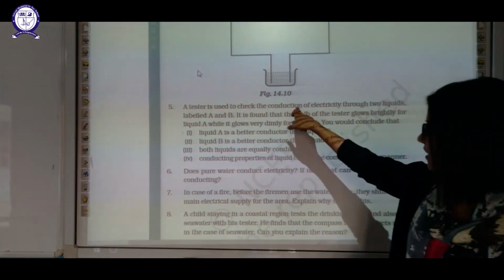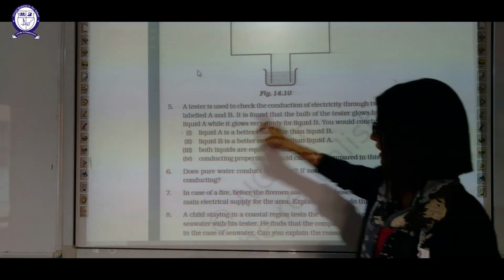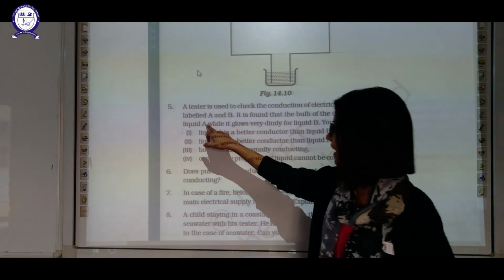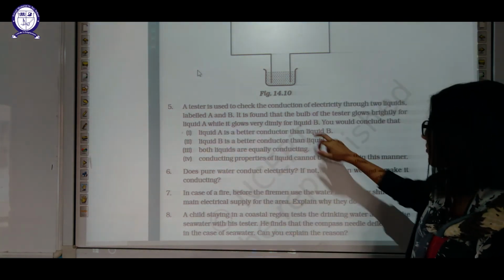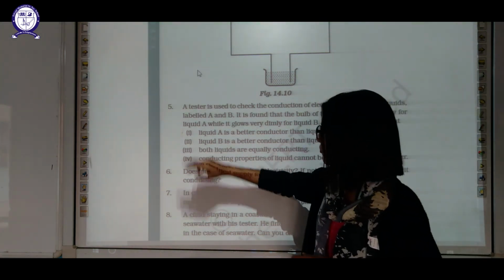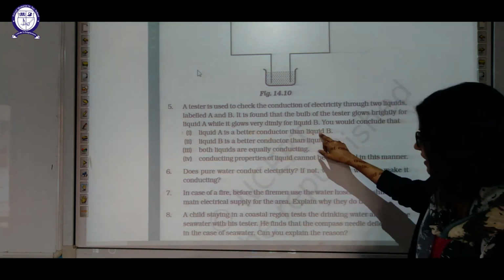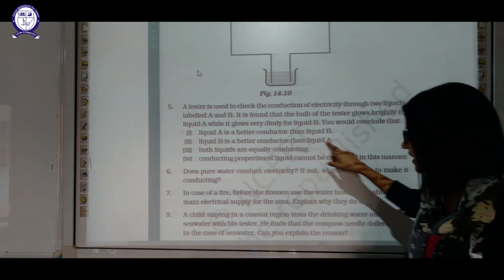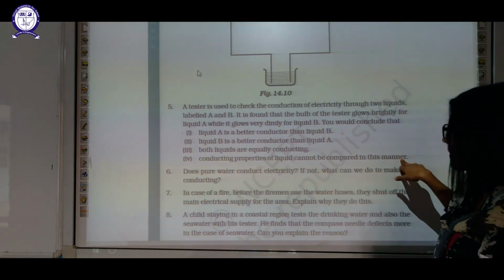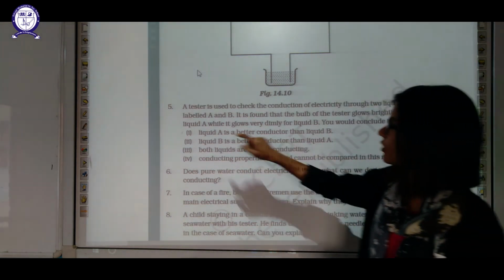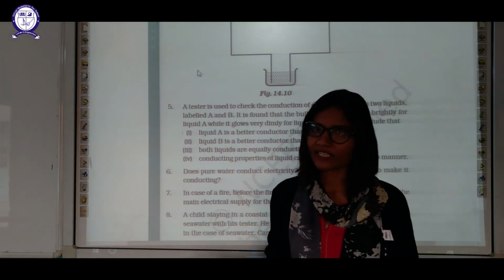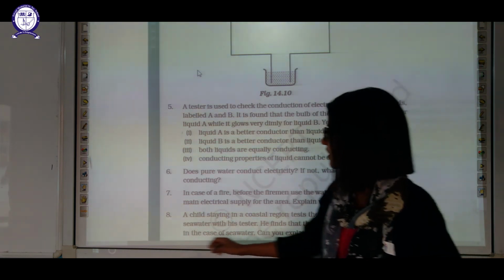A tester is used to check conduction of electricity through two liquids A and B. It is found that the bulb of the tester glows brightly for liquid A while it glows very dimly for liquid B. What is your conclusion? So the options: first one, liquid A is a better conductor than B. Liquid B is a better conductor than A. Both are equally conducting. Conducting property cannot be compared in this manner. Answer is liquid A is a better conductor than liquid B because it has more ions. That's why it shows more conduction.